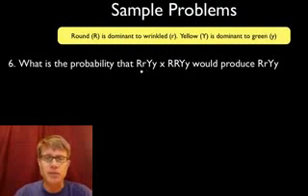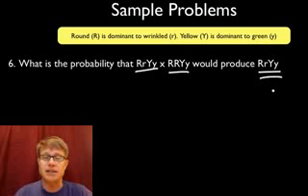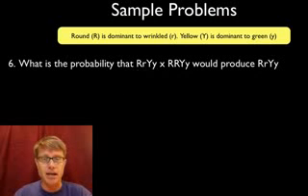Now this is a problem that we'll sometimes get on the AP Bio test as well. If these parents are crossed together, what are the odds that you'd get that? Well, to do this one, you'd have to actually set up a pretty intense Punnett square. And so if you get one like this, don't do a 4x4 Punnett square. Just work each of them individually. And so what do I mean by that? Well, let's start on the R's. What are the odds that if you produce this and that, you could get that? So let's do the R's first.